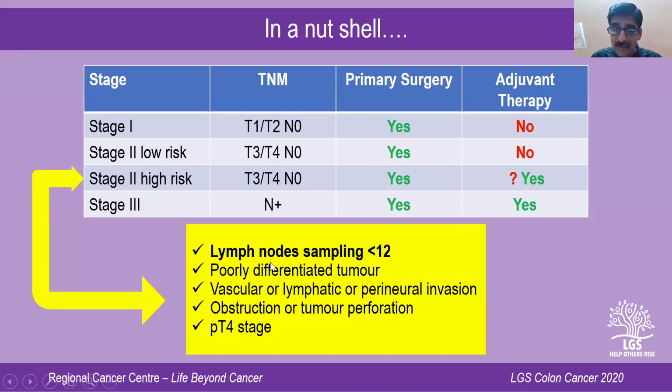But if you've done a poor surgery or the lymphatic sampling or lymphatic dissection has not been adequate and you get less than 12 nodes, automatically the patient goes into high risk. Not only does he go into high risk, he would need chemotherapy. So the one single factor which can be modified by the surgeon is the lymph node retrieval. That is the importance of the quality of surgery in colonic cancer.